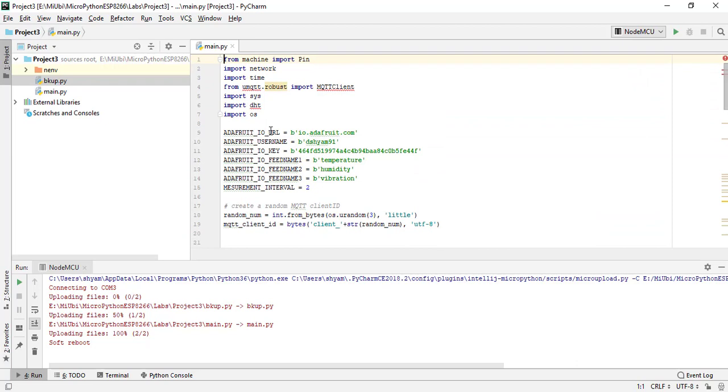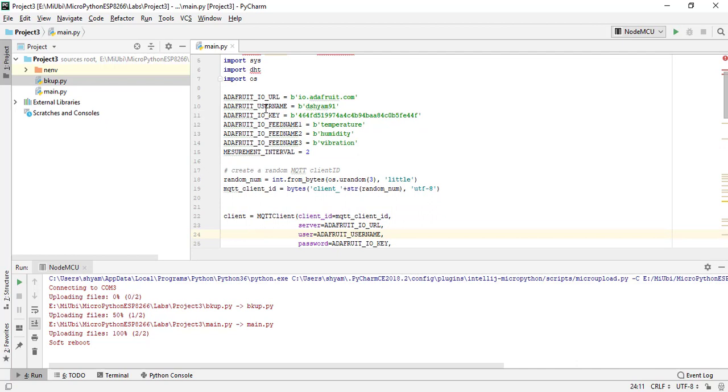MQTTClient is from the module umqtt.robust. Apart from network, machine, time and DHT, in this project we are also importing sys, os, and umqtt. So this MQTTClient is a part of umqtt.